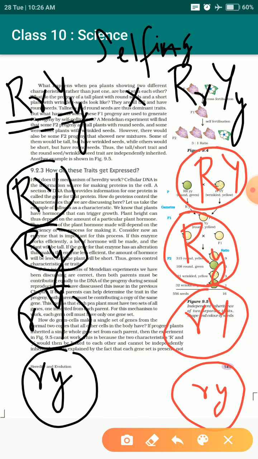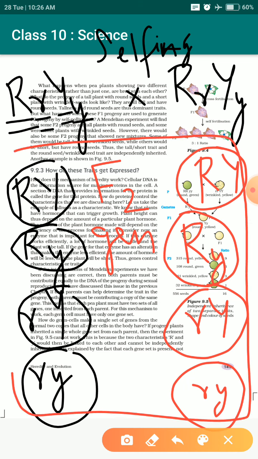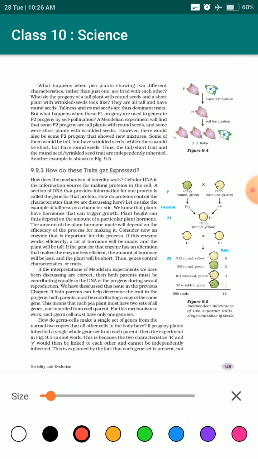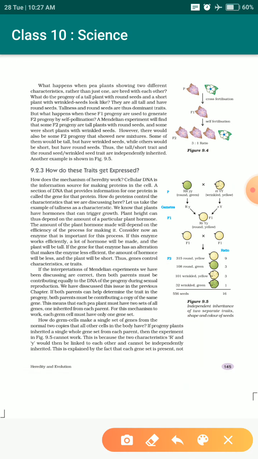Now we are trying to find what he would get in the F2 generation from these gametes. Actually, I will show you when we have the face-to-face class, the offline class. At that time I will show you how to understand what the next generation will be. Now you understand only one thing: the result that Mendel got from this particular experiment was something like this.